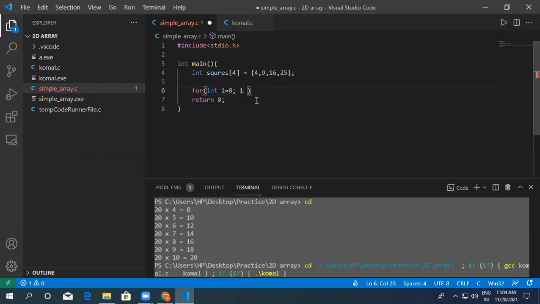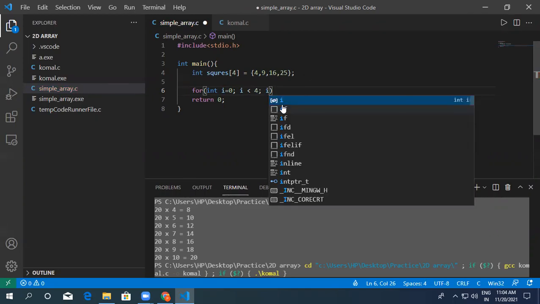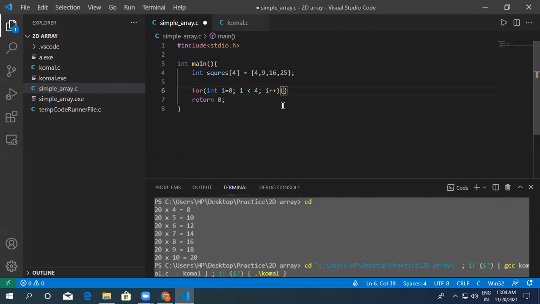Okay, i less than how many elements do we have? 4. So it will start from 0, and in this condition it will run 4 times. Okay, and i plus plus. Now this code will run 4 times.